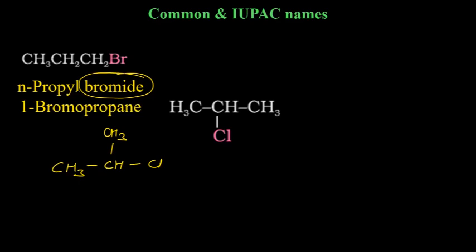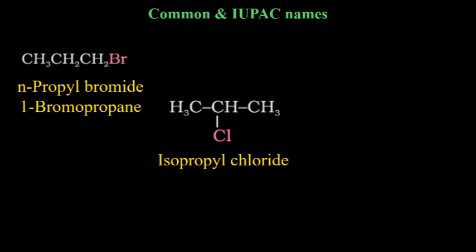Anish, there are 3 carbons, and that is the IUPAC name, not the common name. So this is the iso group. We talked about this. And how many carbons are there? Three. Isopropyl chloride. Propyl, because it is not propane now. One hydrogen has been replaced by chlorine.